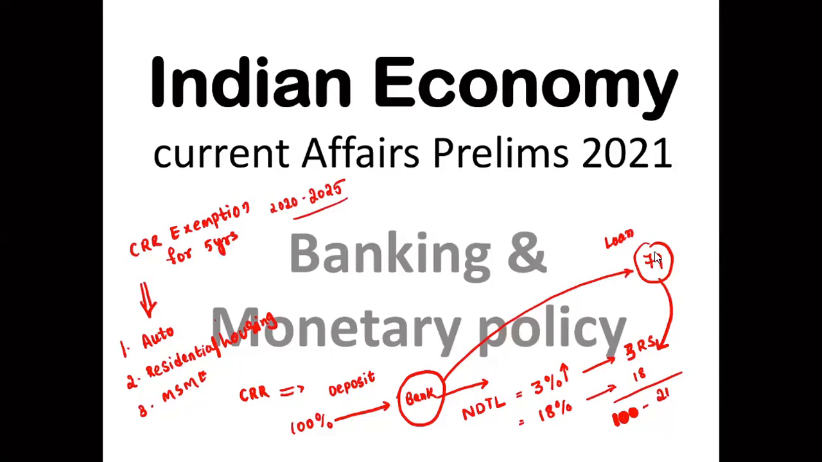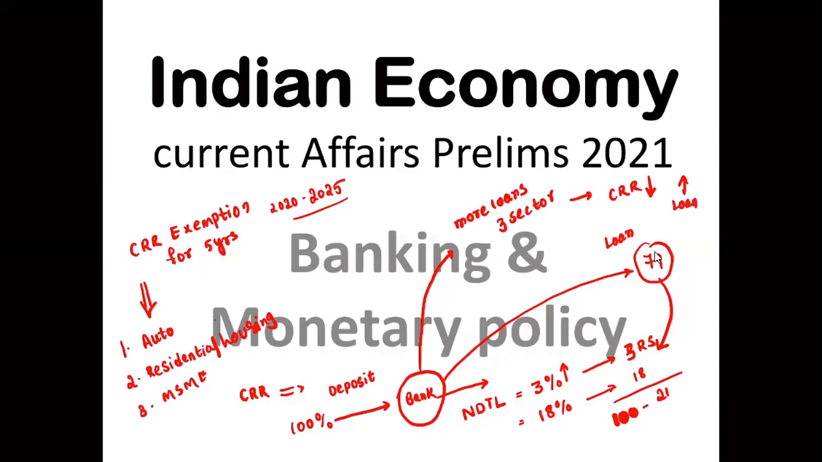Here, what will happen? The banks are giving more loans now. For the next 5 years, the banks are giving more loans to 3 sectors: automobiles, residential housing, etc. Then they have to keep a lesser CRR, and this will increase the loan amount. Loans will increase, and it will be profit for the banks and more profit for business activity, and economic growth will take place.